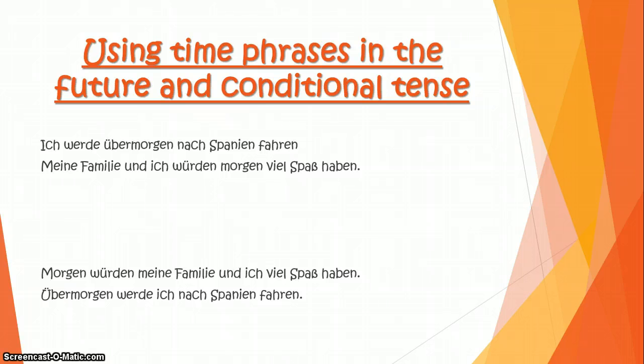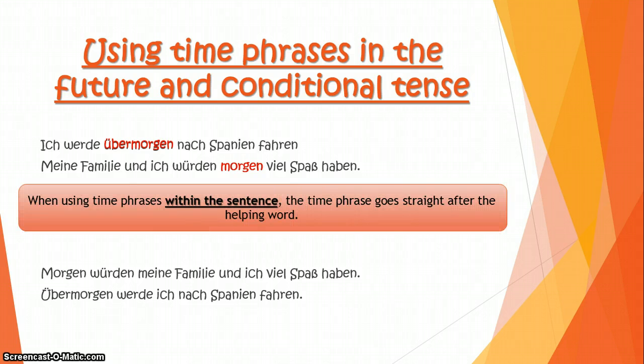You may have noticed that there is the time phrase right here, übermorgen, and morgen is the time phrase in the second sentence. So what you notice is that when using a time phrase within the sentence, the time phrase goes straight after the helping word. The helping words in the first sentence are werde, and in the second sentence würde. So straight after the helping word, you need to put the time phrase if you want to use the time phrase within a sentence.